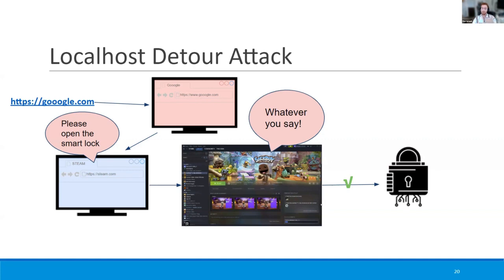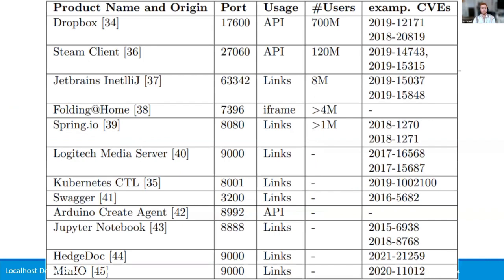Now, at least personally, this is a very cool idea of using some chain reaction to circumvent the mitigation. But is it real? Is it possible? Are there such programs like Steam? The answer is yes. We found, at least in our research, at least 1 billion affected users worldwide with big names like Dropbox and Steam. I'm sure all of you are familiar with IntelliJ and Arduino and Jupyter and so on.